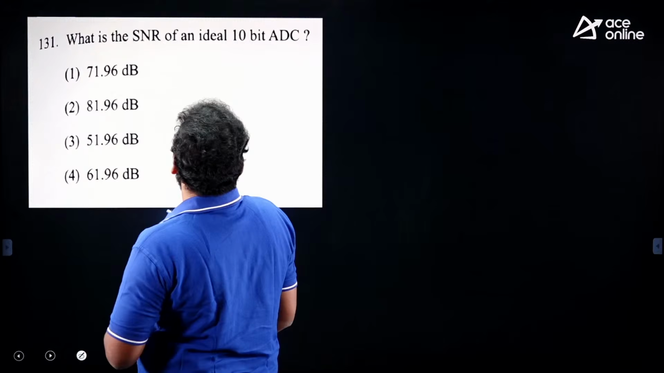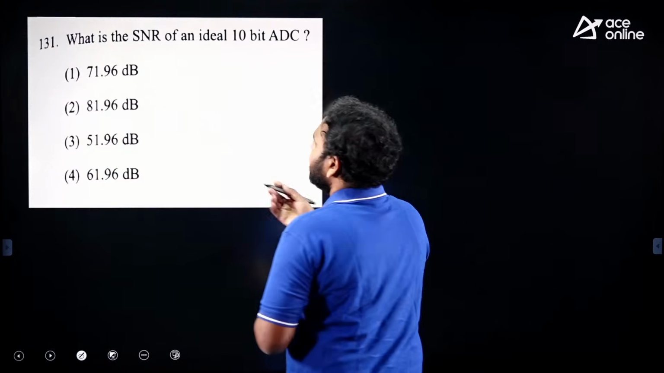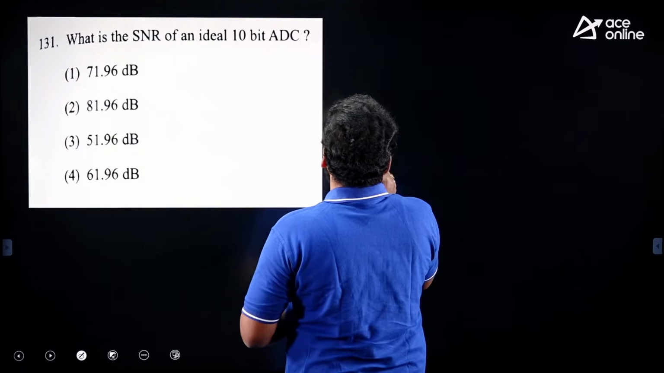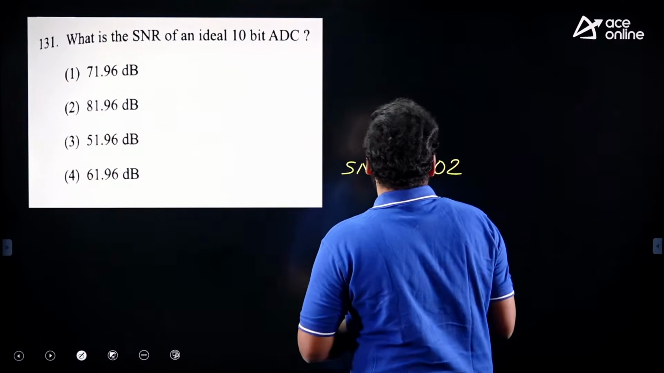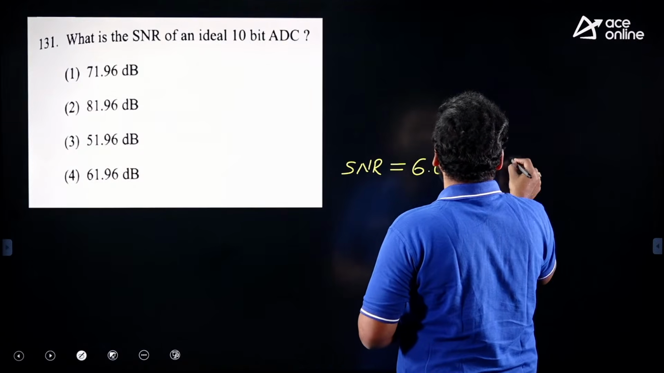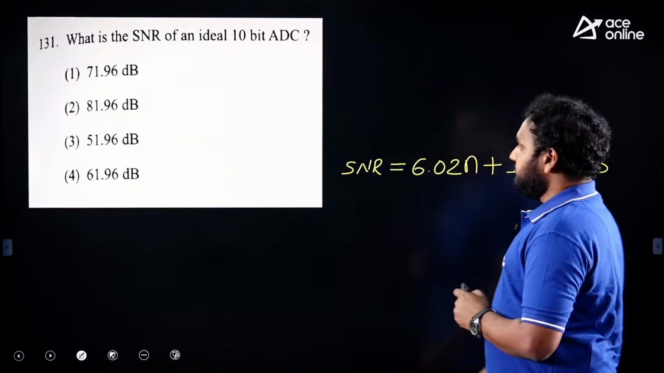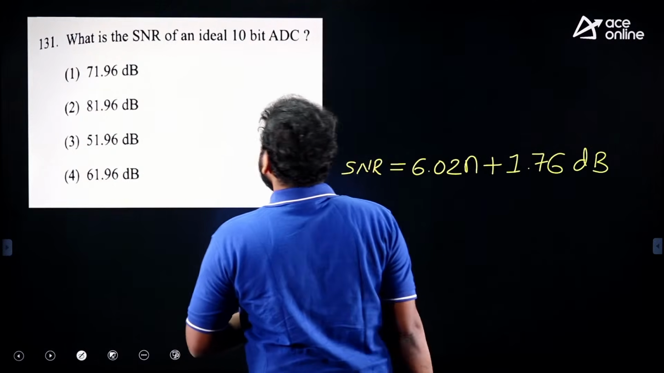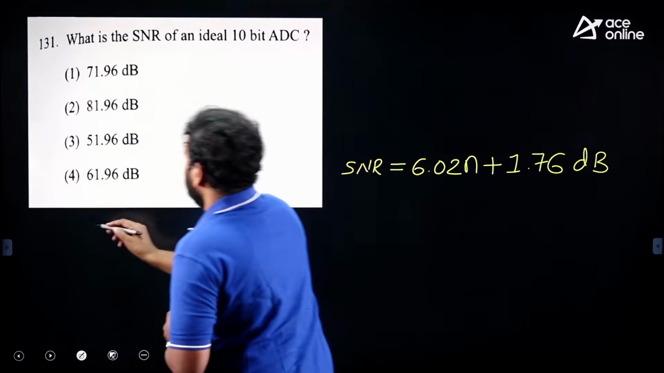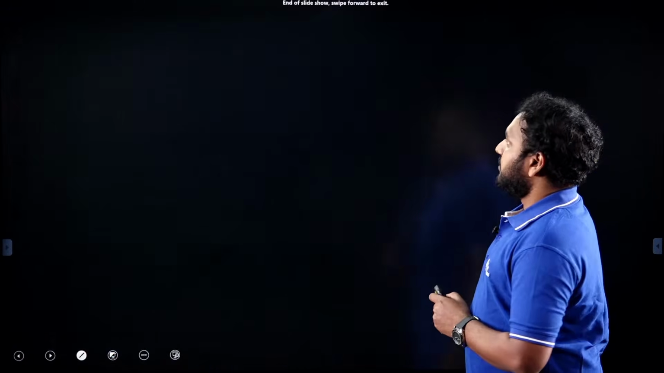What is the signal to noise ratio of a 10-bit ADC? Under ideal conditions, the ADC signal to noise ratio formula is 6.02 into n plus 1.76 dB, where n represents number of bits. If you substitute n equals 10, you will get 61.96 dB. Okay guys, these are the questions given from digital electronics.